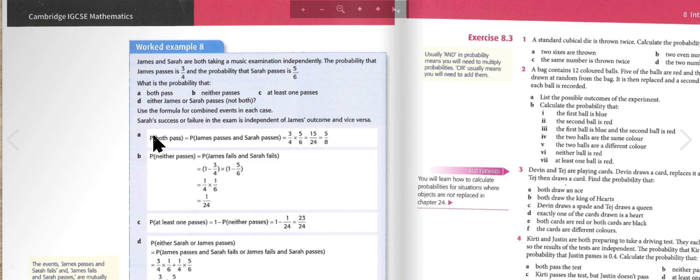So the probability that both pass is the probability that James passes and Sarah passes, which is 3/4 times 5/6, which is 5/8. The probability that neither passes is the probability that James fails and Sarah fails, which is 1 minus 3/4 times 1 minus 5/6, which is 1/24.